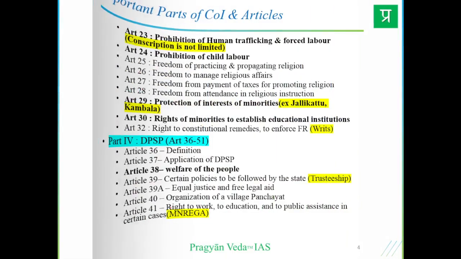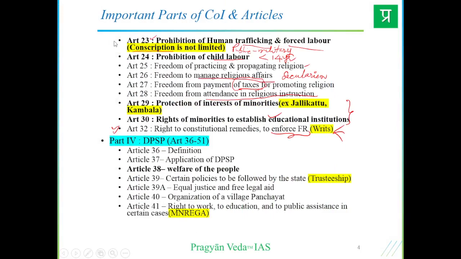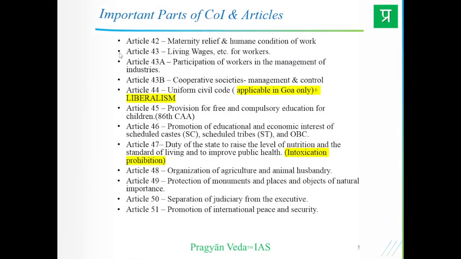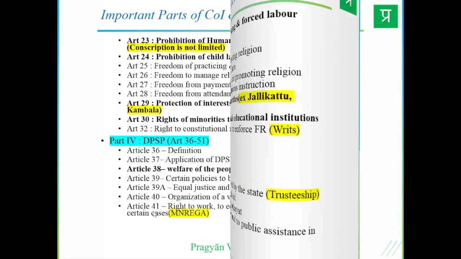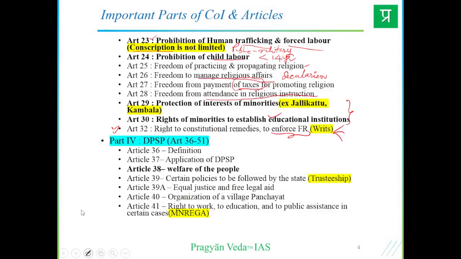Then we have right against exploitation, right against any kind of exploitation. Then we have right to freedom of religion, right?